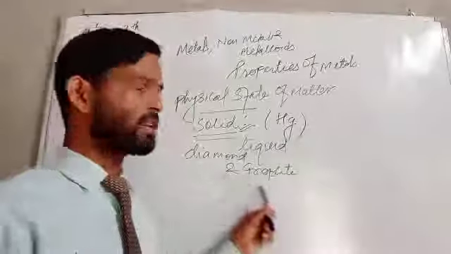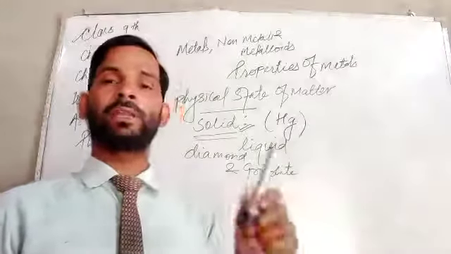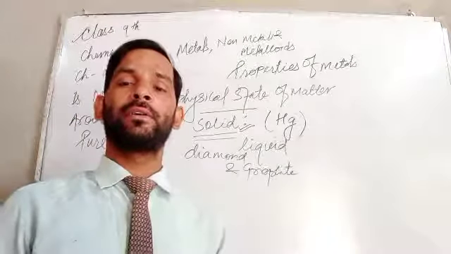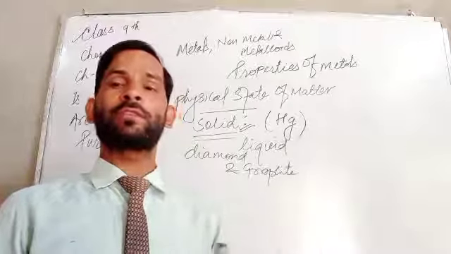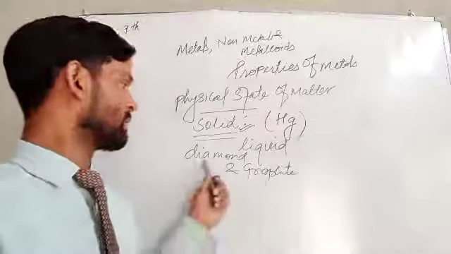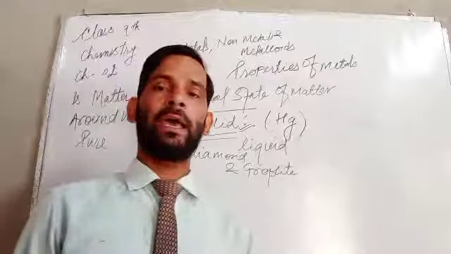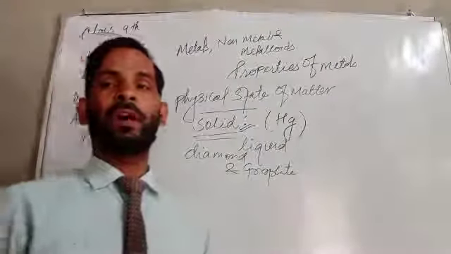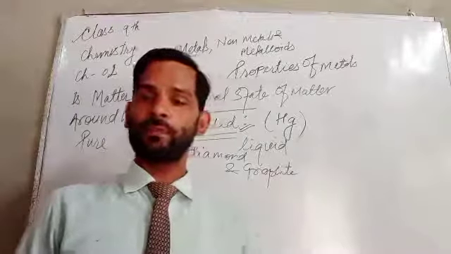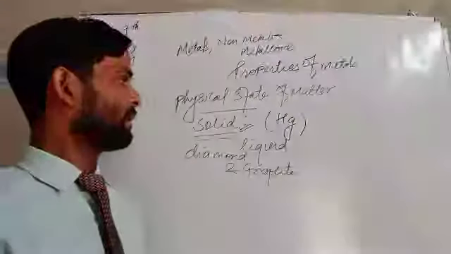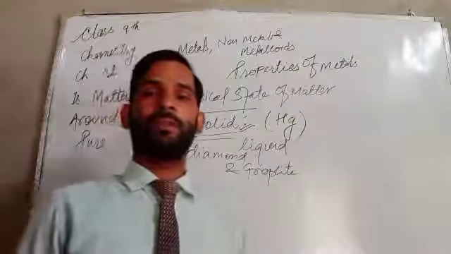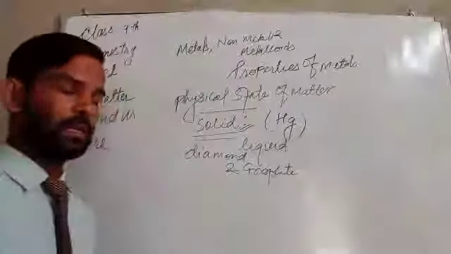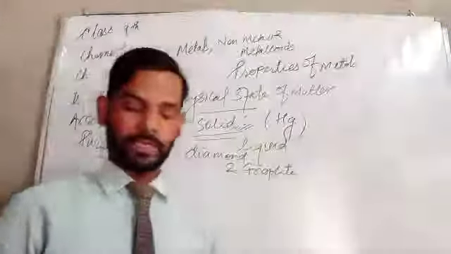So it is an exception that non-metals also show lustrous properties, in case of only two substances, diamond and graphite, but none other than these two. So we can say these are the exceptions.